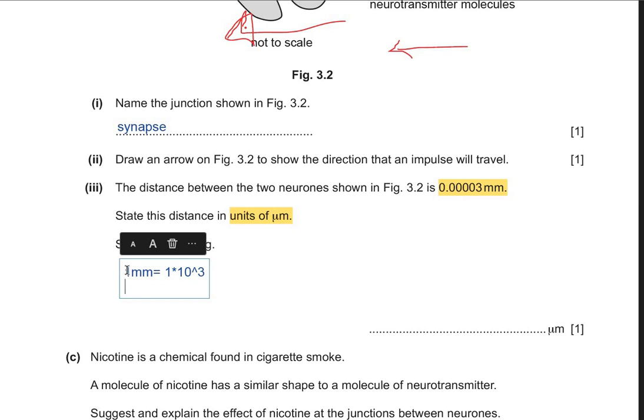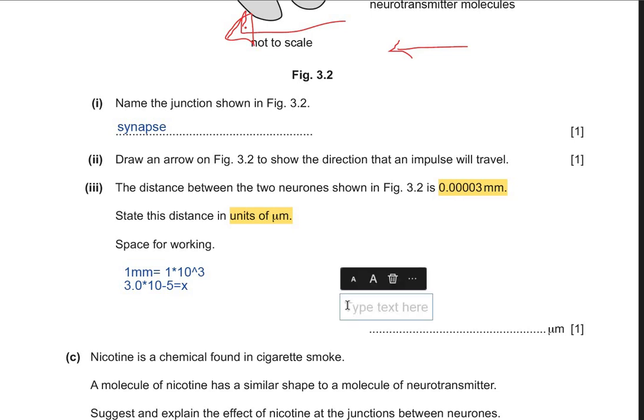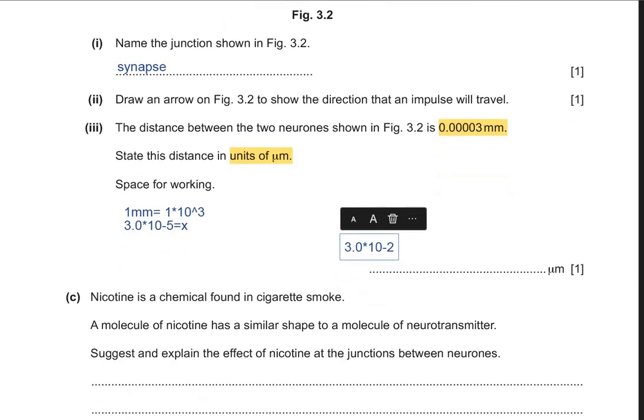So how much would 0.03 millimeters be? 3.0 into 10 raised to the power minus 2 millimeters would make up x micrometers. So we're going to cross multiply, and then we will get the answer. All right.